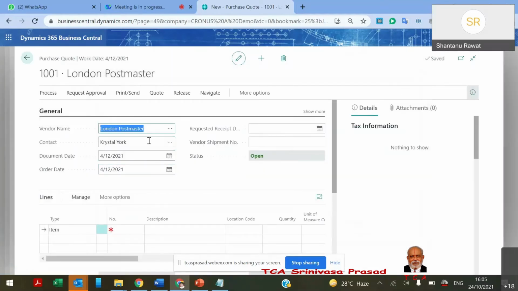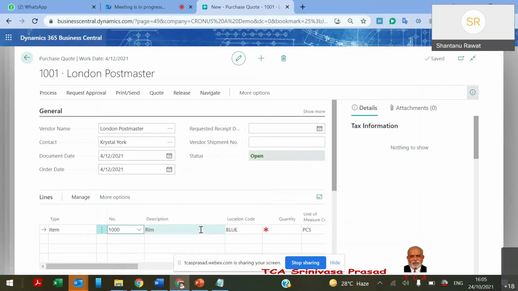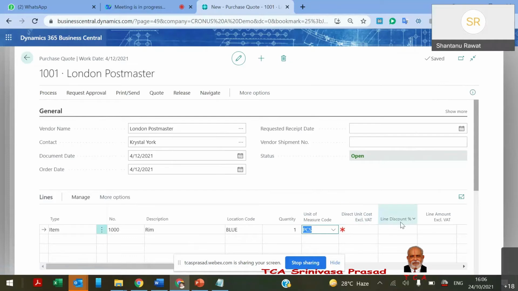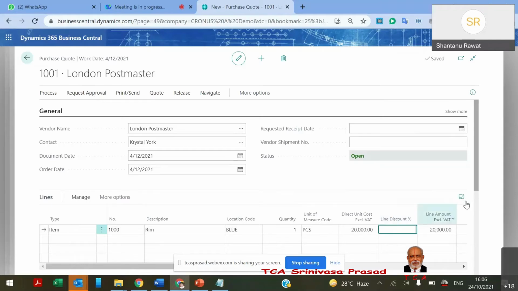We select the vendors and fill in the items, whatever we want to order. And just like any standard system, we fill in the quantity, rate, and other details as well.